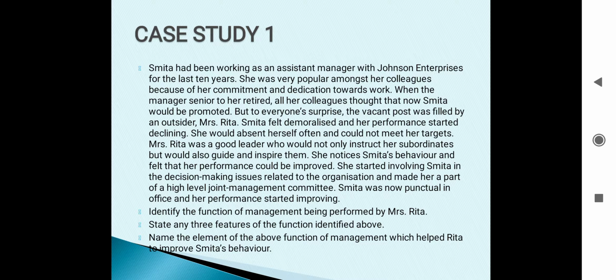She would absent herself often and could not meet her targets. Mrs. Rita was a good leader who would not only instruct her subordinates but also guide and inspire them. She noticed Smita's behavior and felt that her performance could be improved. She started involving Smita in the decision-making issues related to the organization and made her a part of a high-level joint management committee. Smita was now punctual in office and her performance started improving.